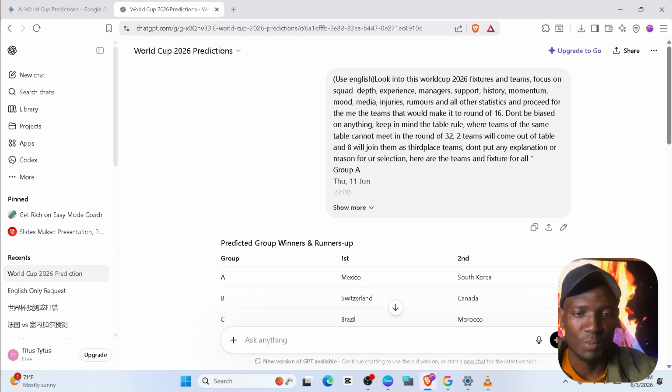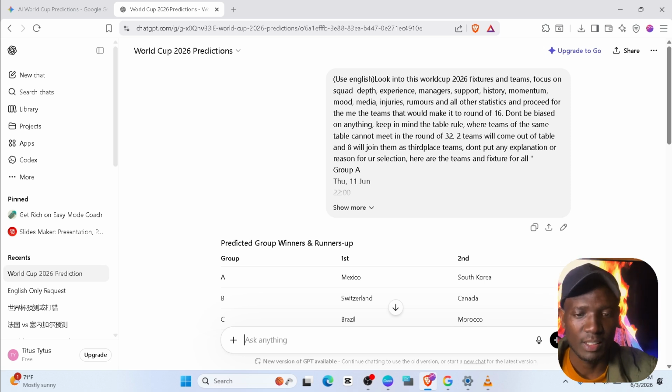Look into the World Cup 2026 fixtures and teams. Focus on squad depth, experience, managers, support, history, momentum, injuries, rumors, and all other statistics, and give me the teams that would make it to the round of 16. Don't be biased on anything. Keep in mind the table rule, whereby teams that have come out of the same table cannot face each other again until a further round.